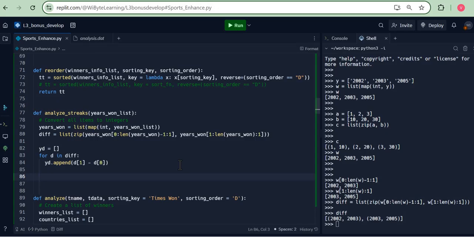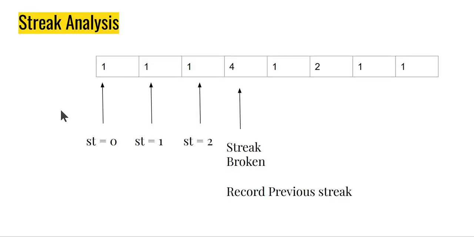Now, having obtained this list, we need to run some logic on this list to figure out the streaks and find out the longest streak in there. For writing this logic, let us try to understand this a little bit better pictorially, because once we have the picture in mind, the logic starts to fall into place. For the sake of illustration, let us say my list yd was 111412111. Again, this is just for illustration. Basically, the idea is that I'm going to find the first 1 in there. So in this case, I'm going to find it right away at, let's say, position 0. So I just define a variable called st, kind of like a counter. So I'm just going to count how long I'm finding a 1.